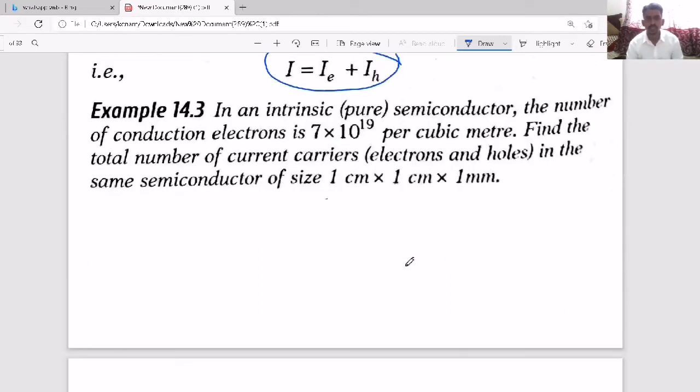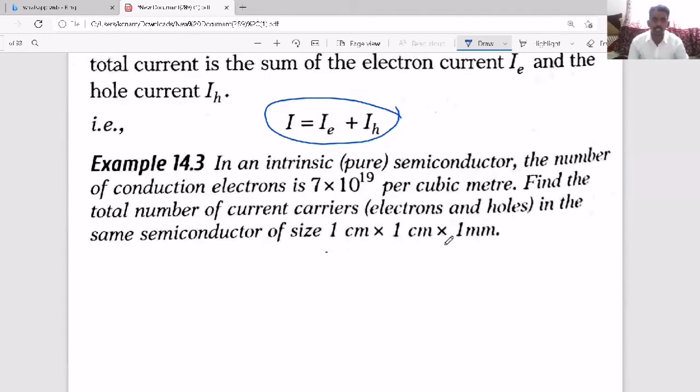Now here one question is given. In an intrinsic semiconductor, the number of conduction electrons is Ne, and they have given the Ne value. Find the total number of current carriers, electrons and holes, in the same conductor of given size. They have given the volume, and they are asking for the number of electrons per meter cube.